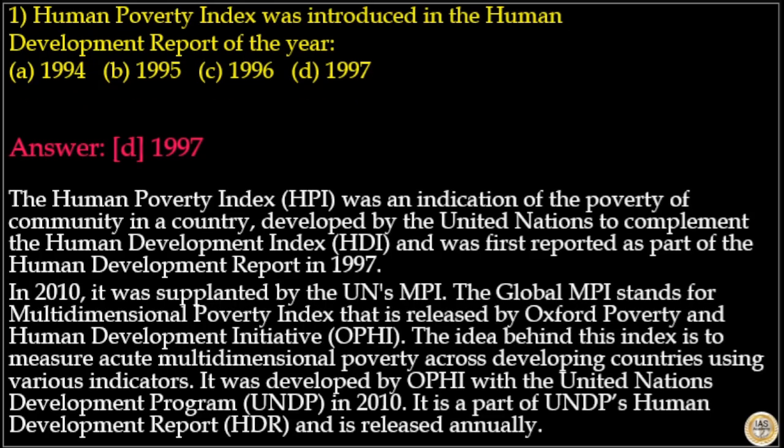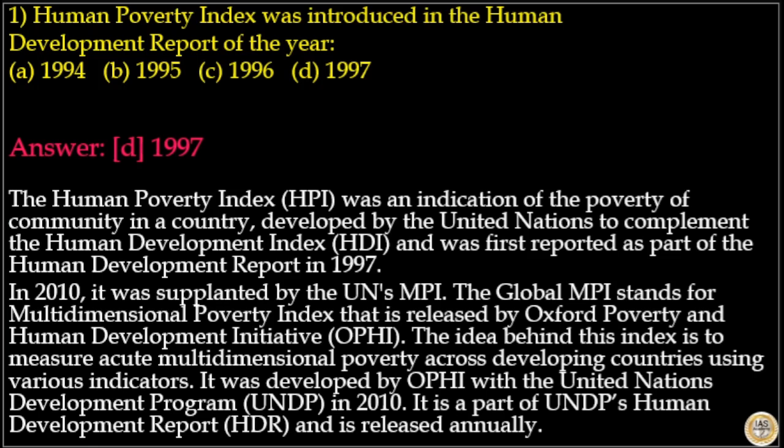The Human Poverty Index was an indication of poverty of community in a country developed by United Nations to complement the Human Development Index and was first reported as part of Human Development Report in 1997. In 2010, it was supplanted by the United Nations Multidimensional Poverty Index, that is MPI, that is released by Oxford Poverty and Human Development Initiative, that is OPHI.